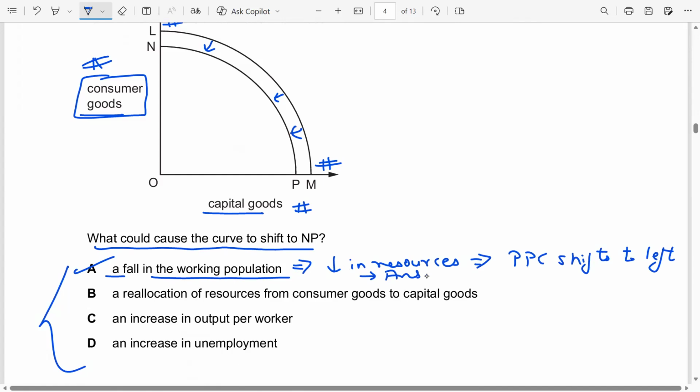But remember, I always tell all my students in the MCQ paper, you should also check other answers and confirm that they are not the answer. Option B, a reallocation of resources from consumer to capital goods will only cause movement along the PPC, not shift of the PPC. This is not true. This will not cause PPC to shift.